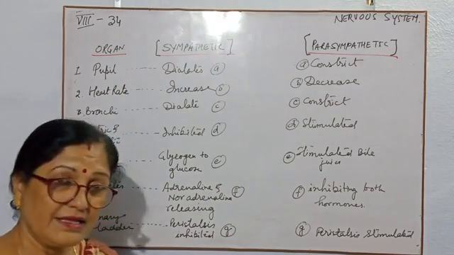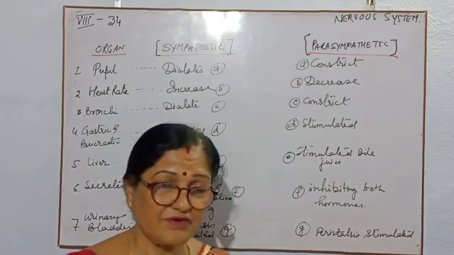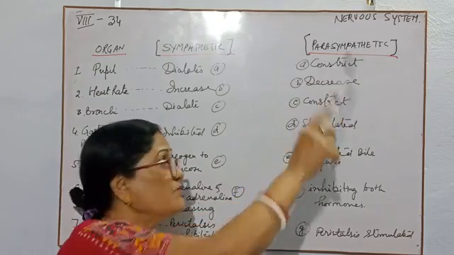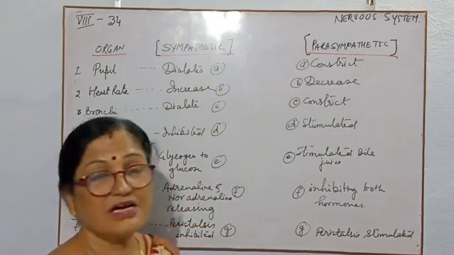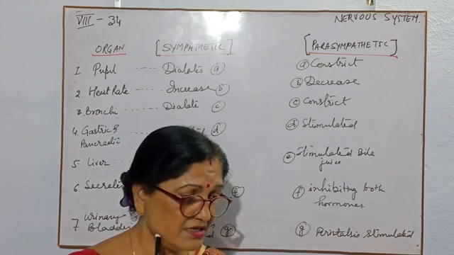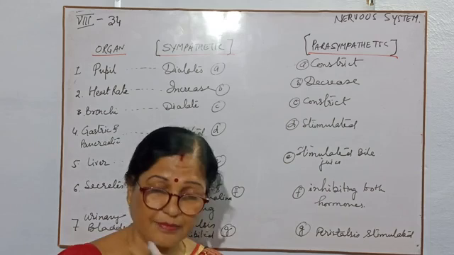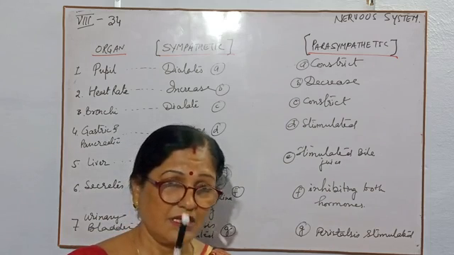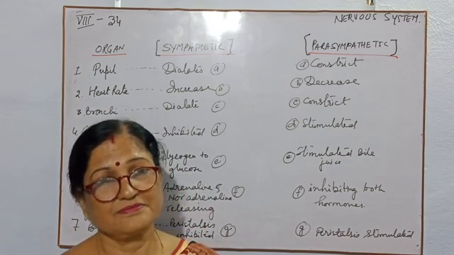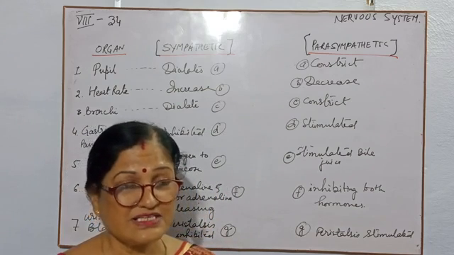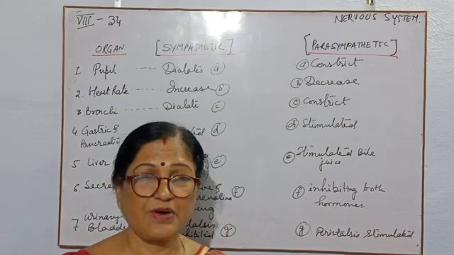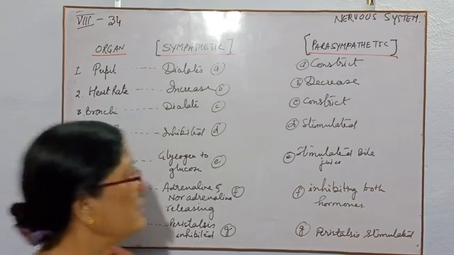And if suppose we have cough and cold, at that time the parasympathetic system is doing more work, so it will constrict the bronchi. So children, if you see the label of a cough syrup, everywhere you can find that it can dilate the bronchi. Then you can easily breathe in and breathe out. Air can pass through it very easily.